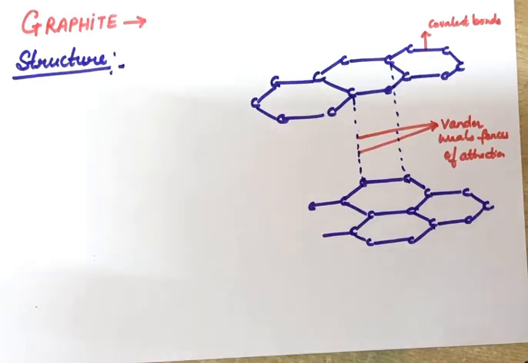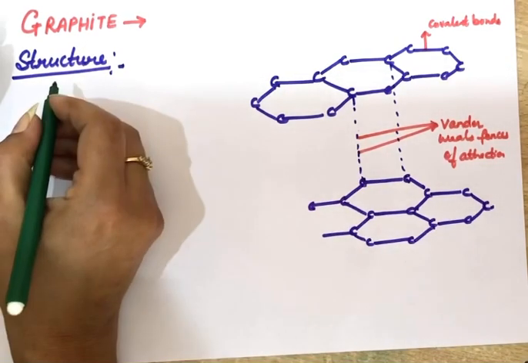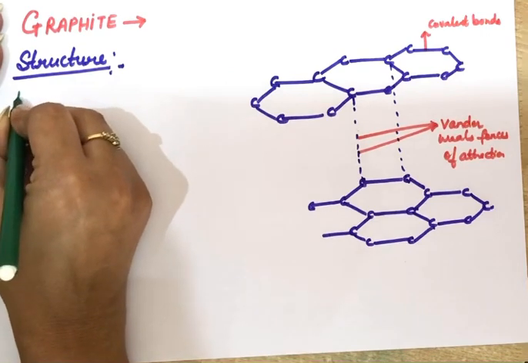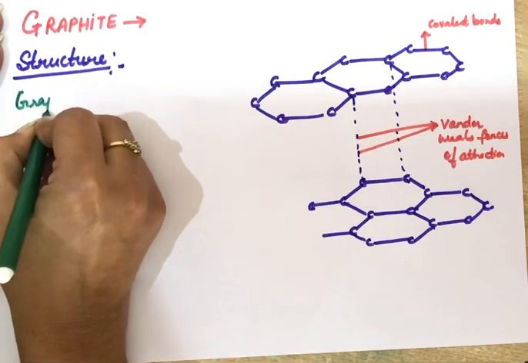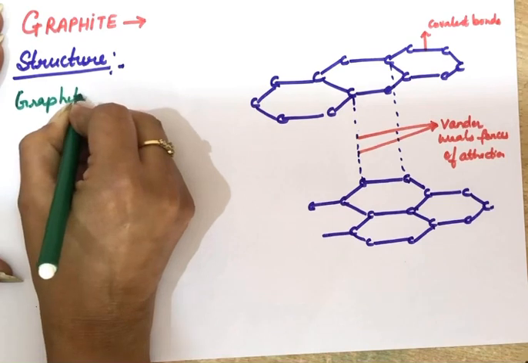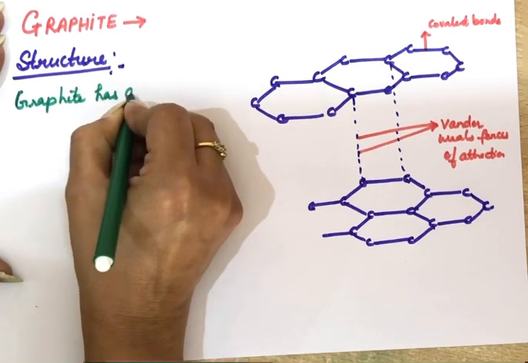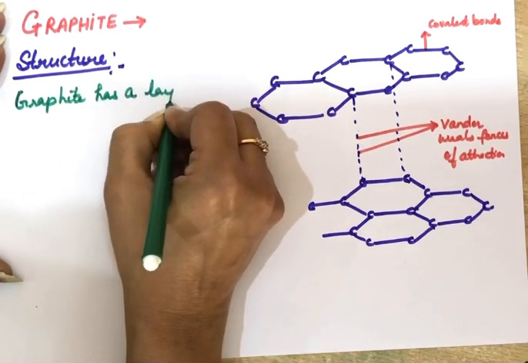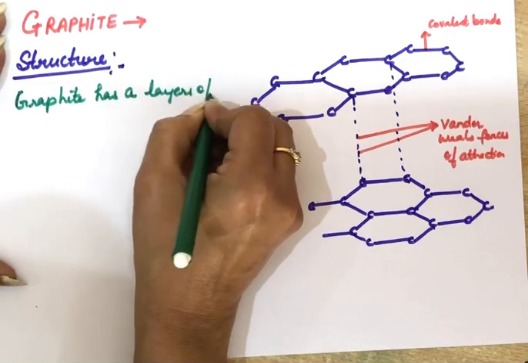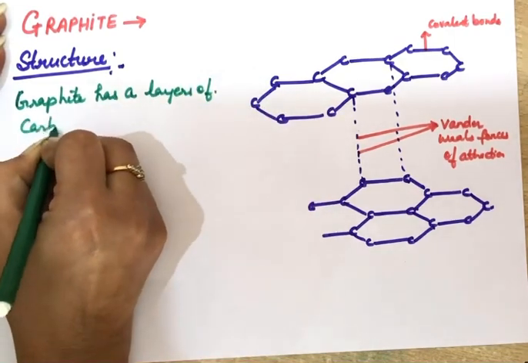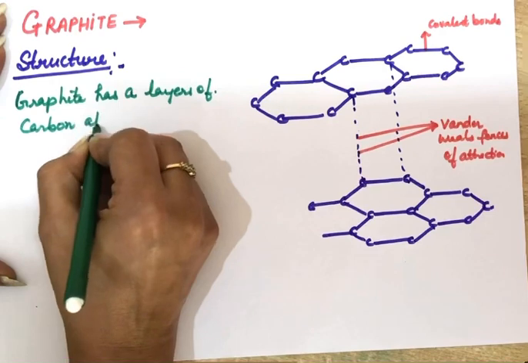Now, just writing this part about the structure of graphite. Graphite has layers of carbon atoms.